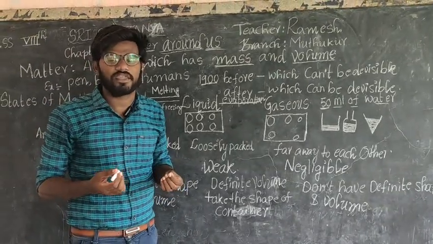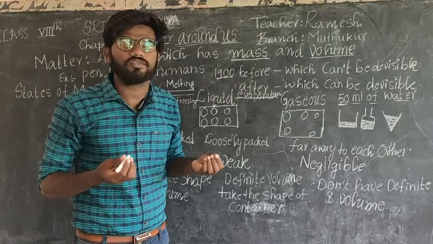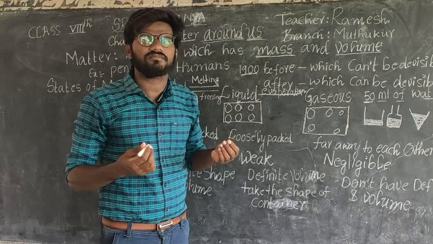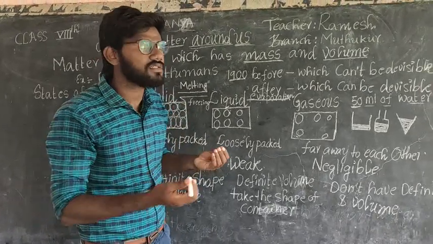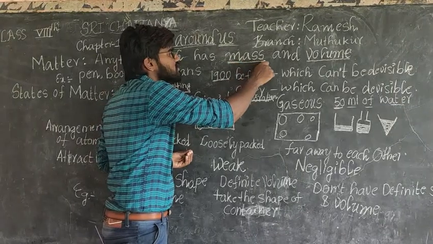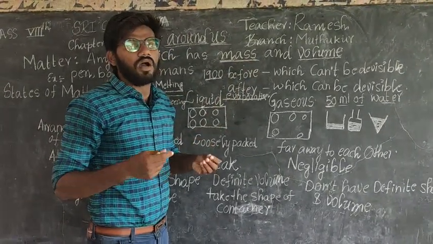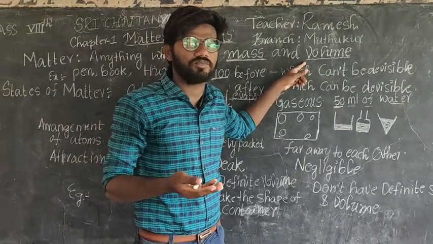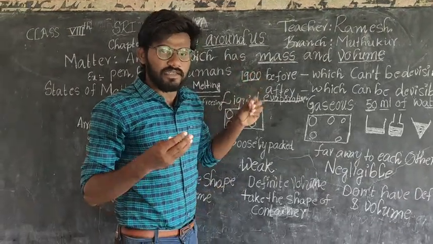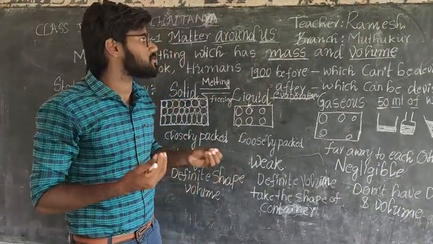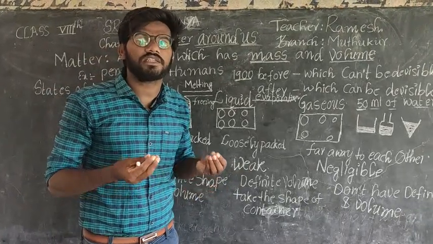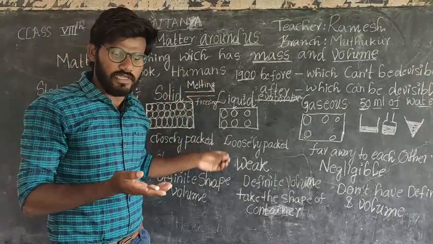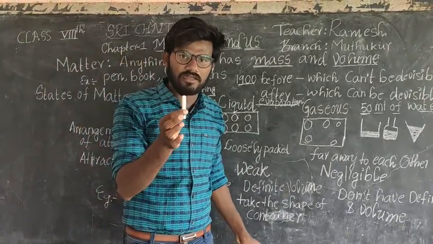How do you define matter? Anything which has mass and occupies some space or volume, you can call matter. Anything which has mass and occupies some space or volume, you can call matter. You understand the definition of matter? A chalk piece is a matter. Yes, right, it is a matter.